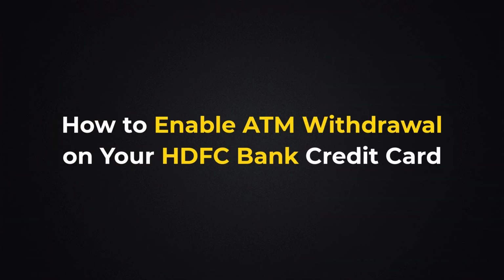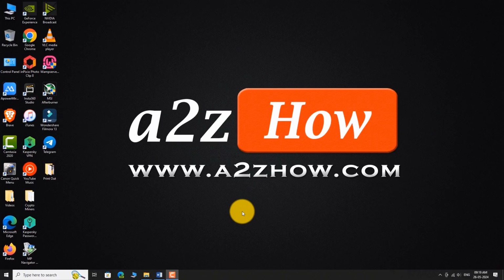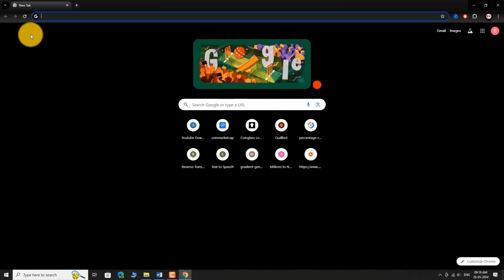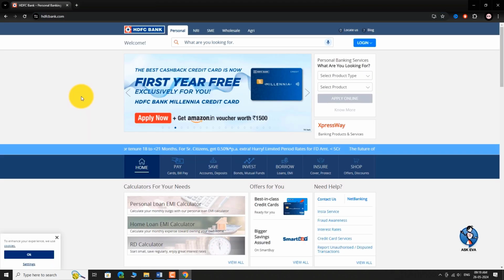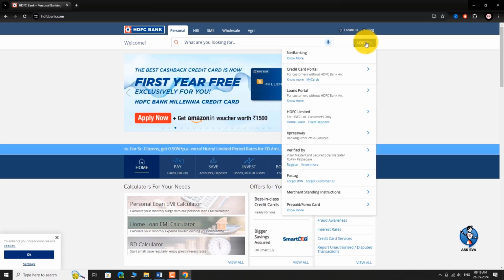How to enable ATM withdrawal on your HDFC Bank credit card. Open your favorite browser. Go to hdfcbank.com. Now click on the login button at the top right corner of the page. Select Net Banking from the drop-down menu.